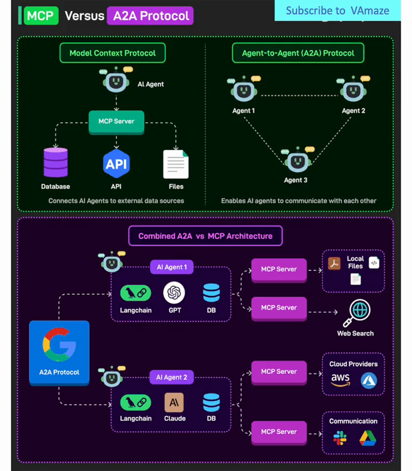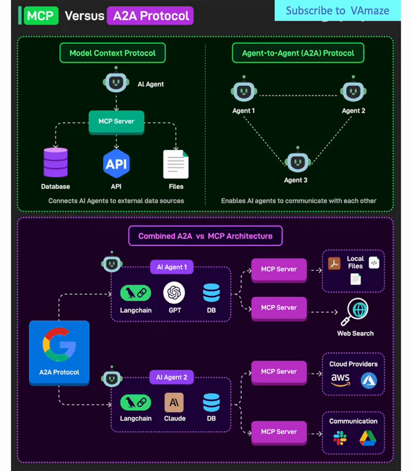External service integration. The combined architecture also showcases integration with various external services. We see MCP servers connecting to web search capabilities, major cloud providers like AWS and Azure, and various communication platforms. This demonstrates the hybrid approach can scale to enterprise-level requirements. Practical implications and use cases.